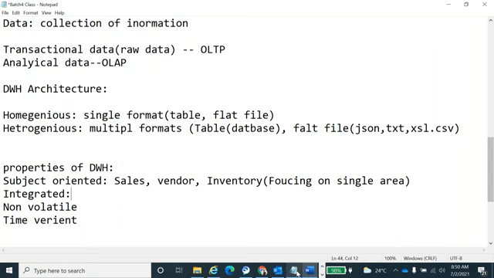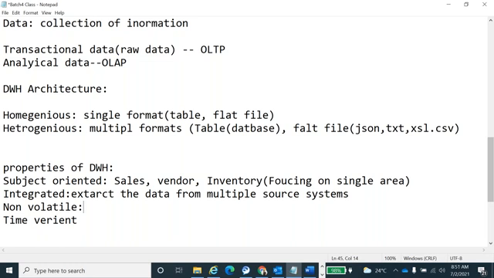Extract the data from multiple source systems, that is called integration. Sometimes in interviews they will ask which testing you are going to do. We do integration testing as part of ETL testing. We call it integration testing. Okay.